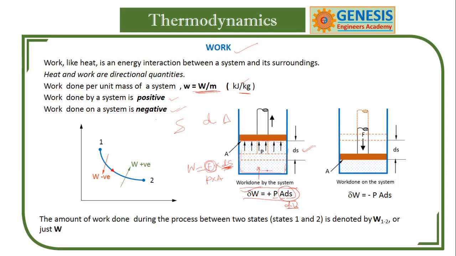The gas is responsible for the movement of the piston through a distance ds with pressure P and area A, and we get this work done, which crosses the boundary. That we call work done by the system.